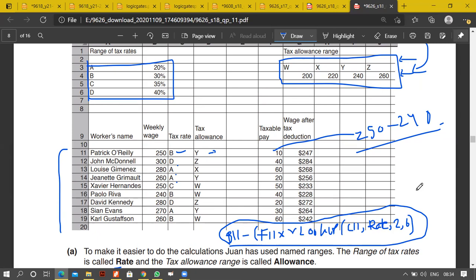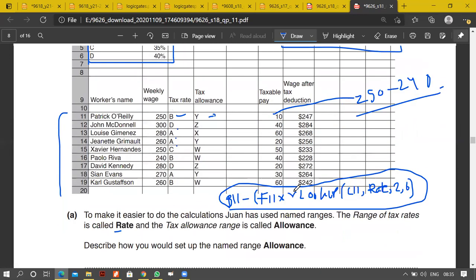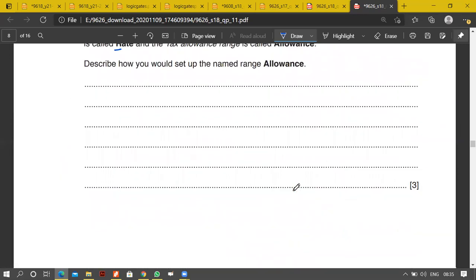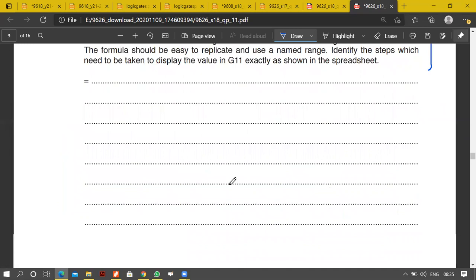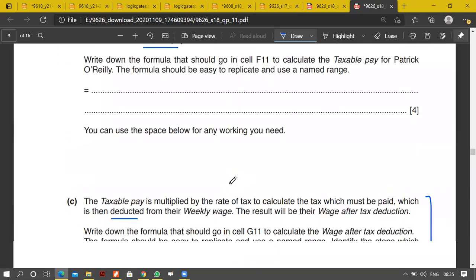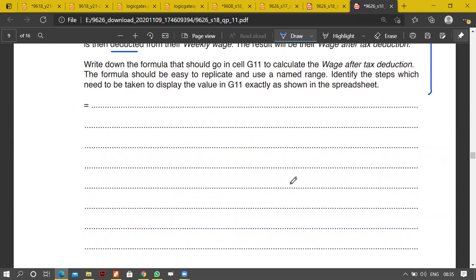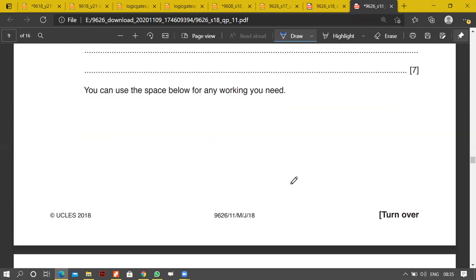Obviously, agar aapko Excel aata hoga toh ye kaafi aasaan hai. It's not something tough. So you see, it's like 10 marks for Excel. No, not very difficult at all. Right. Sir, sirf isi formula ke liye 7 marks milenge. Ji, wahi main hairaan hoon, toh mushkil nahi tha. Isi formula ke 7 marks hain. That's it. Okay.